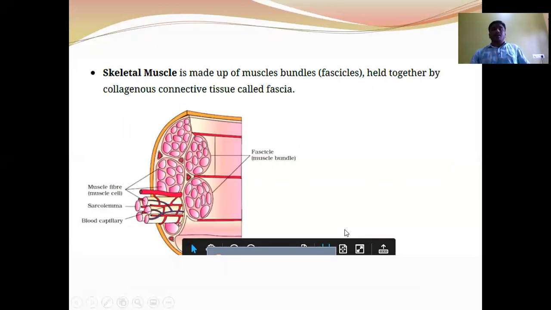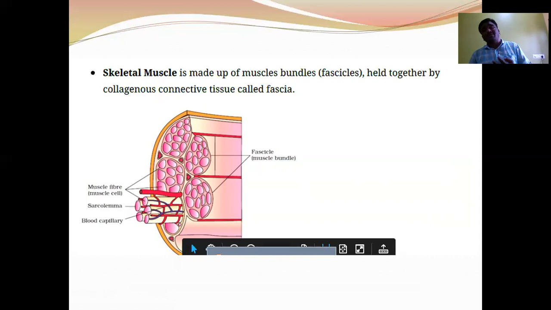Next. Skeletal muscle is made up of muscle bundles called fascicles. These fascicles are held together by collagenous connective tissue called fascia. The skeletal muscle is composed of numerous muscle fibers called skeletal muscle fibers.